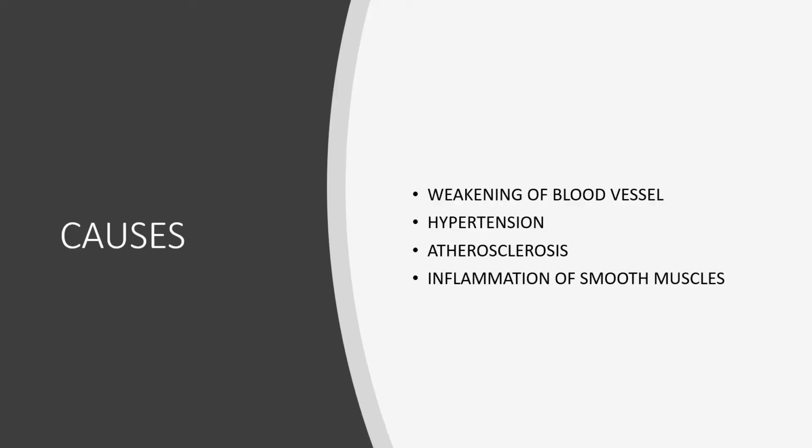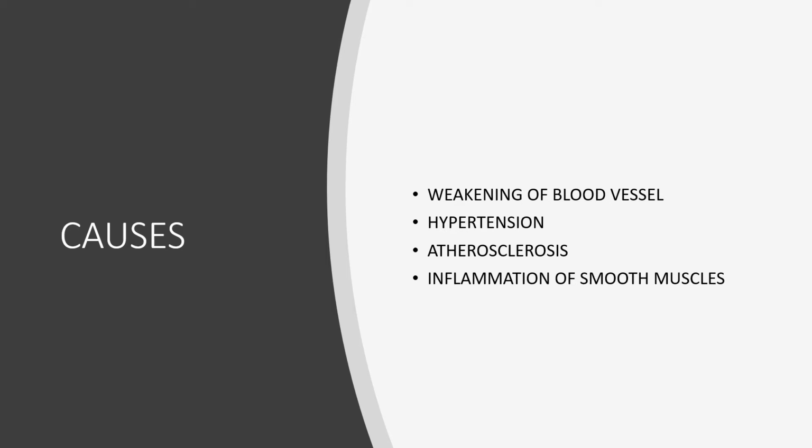We'll see what the causes of aneurysm are. Mainly the weakening of the blood vessels. As I told earlier, if there is any weakening of the blood vessels, like we know, the blood vessel has two layers, a muscle layer and an elastic layer. If there are any deformities in any one of these layers, any weakening or deformities, it can cause an aneurysm.